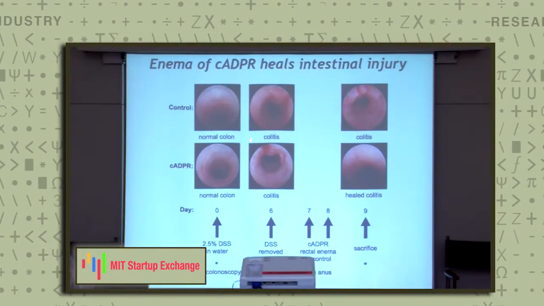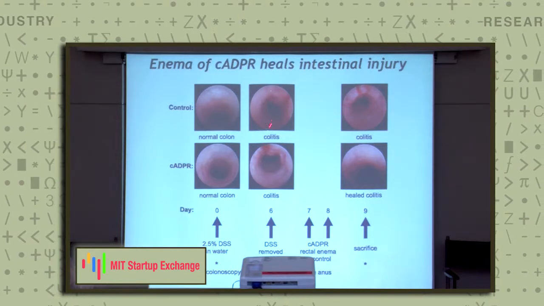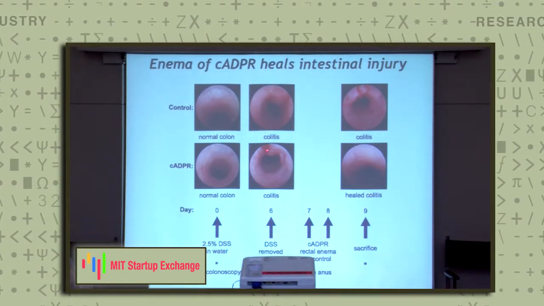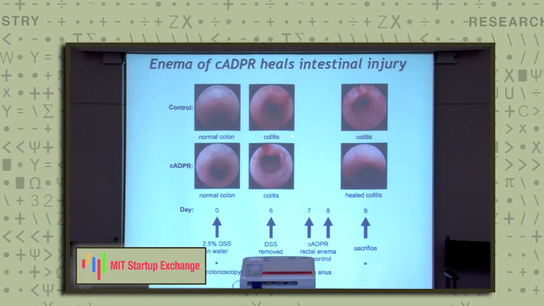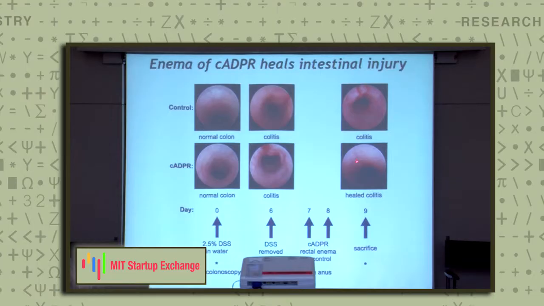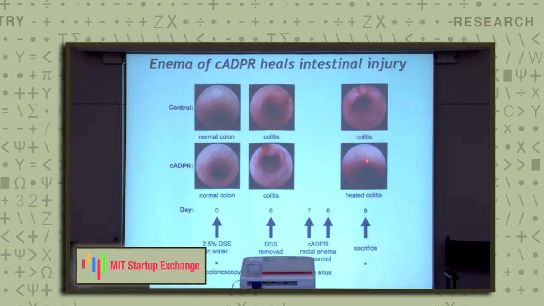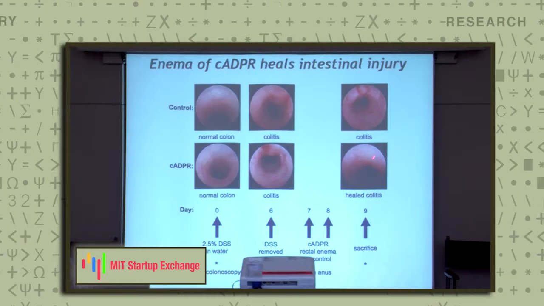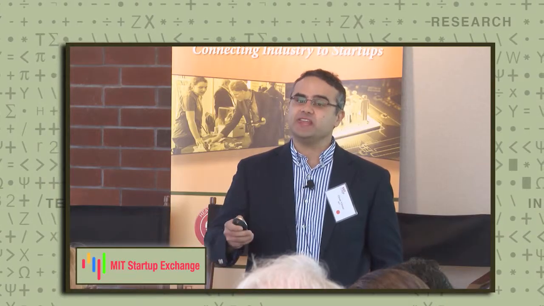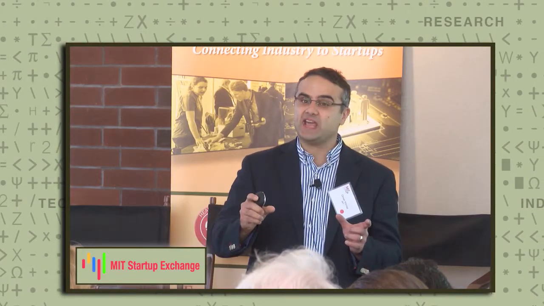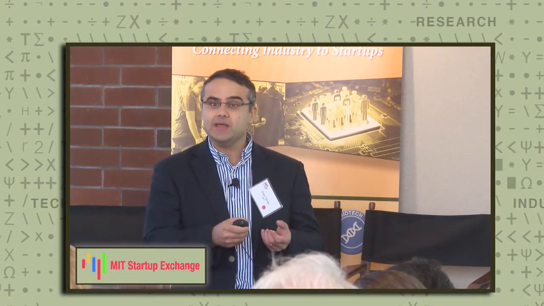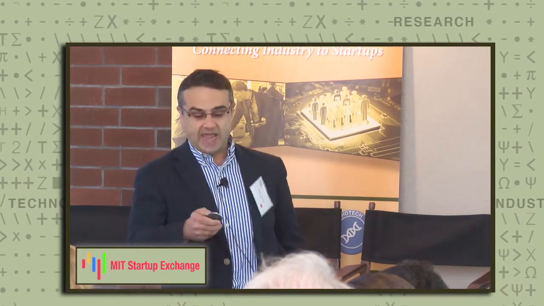And in preliminary experiments in mice, when we chemically injure the intestine with a compound, by optical endoscopy one can appreciate that there's ulceration and hemorrhage. And in animals that receive the enema of the cyclic ADPR versus those that receive mock enema, the mucosa has now healed after 3 days of daily enemas, raising the possibility that cyclic ADPR, this compound elaborated under this low-calorie state by the support cells of the stem cell, might be a way that we can utilize in the clinic to help patients that are afflicted with intestinal damage and atrophy.